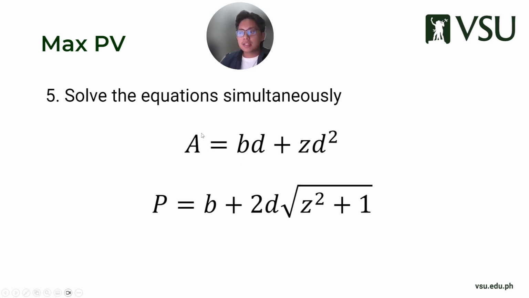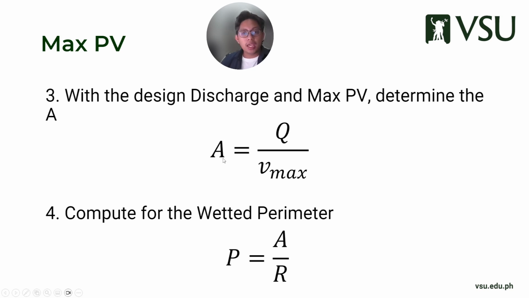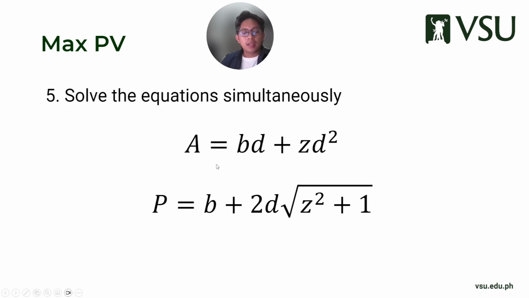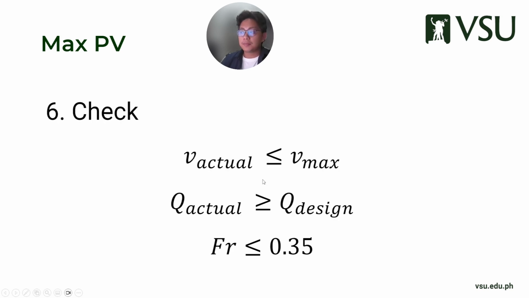So usually you may substitute A into B or P because it's difficult to isolate the square root function. Since you have A and you have P, your unknown is always B and D, because you have Z, which is given in table 3. So two equations, two unknowns.